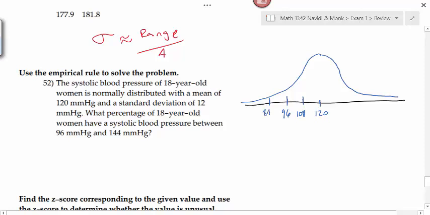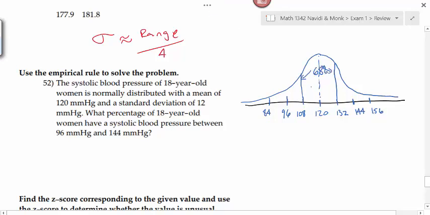84. Now we add going to the right. 120 plus 12 is 132, plus 12 is 144, and plus 12 is 156. So here's our mean, right smack dab in the middle. And if we go out one standard deviation, what percentage of our data lies within one standard deviation?